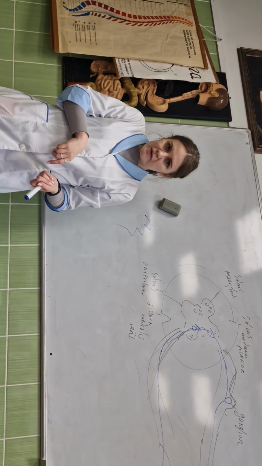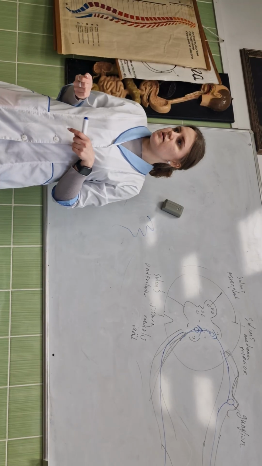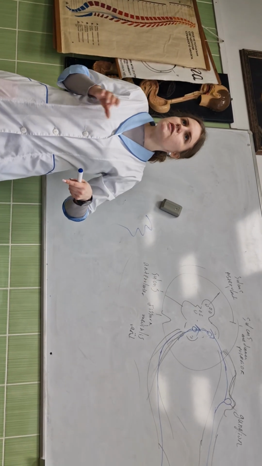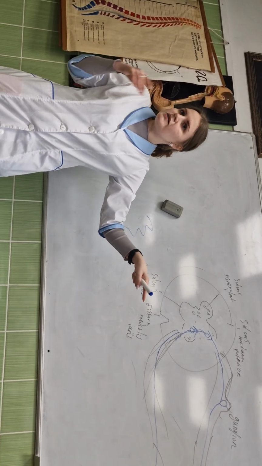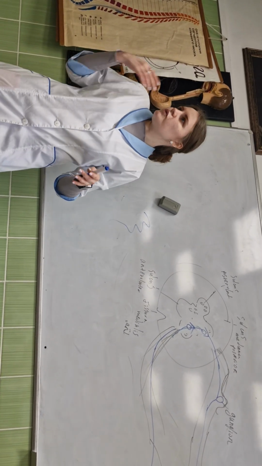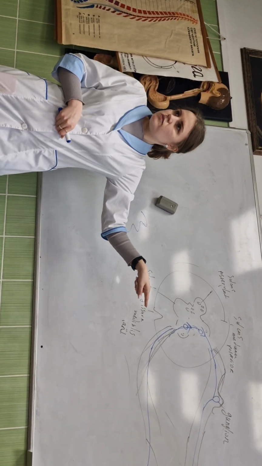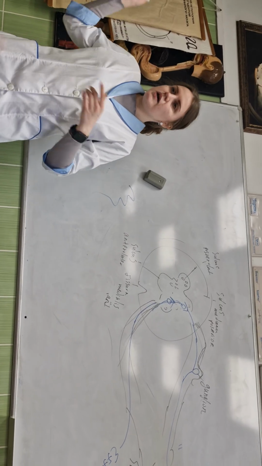We have pyramidal tracts and extrapyramidal tracts. If you don't understand something in the nervous system, you can have problems with understanding. Now, do all people understand? I think the spinal cord is easier than the brain, which will be difficult.